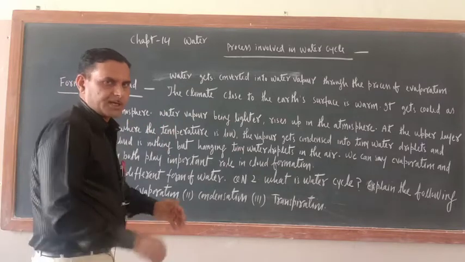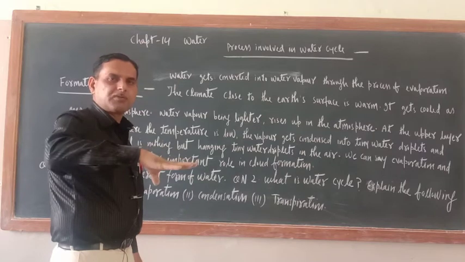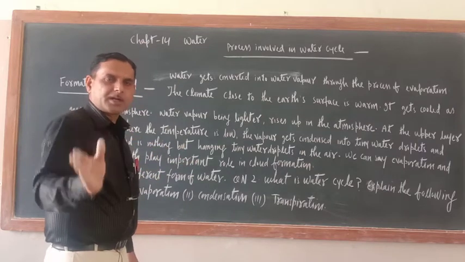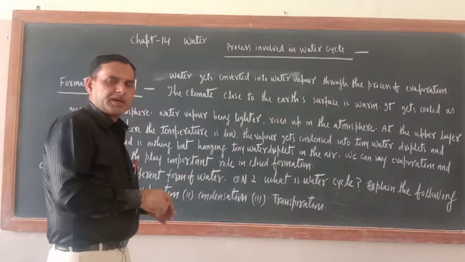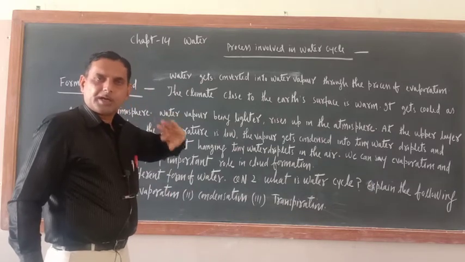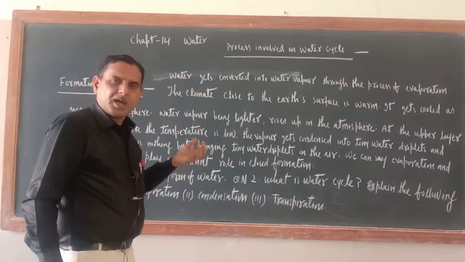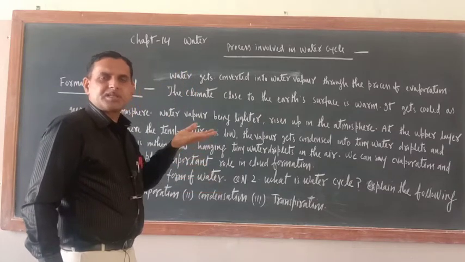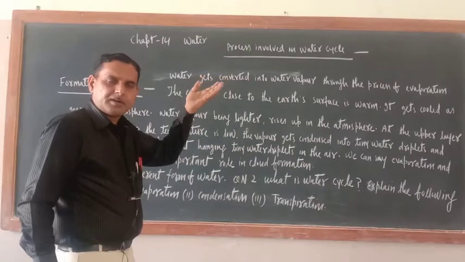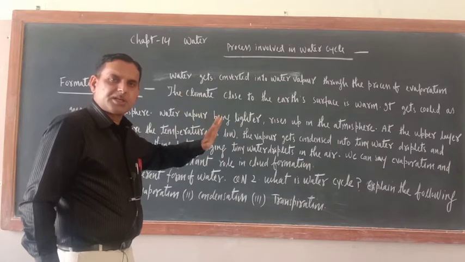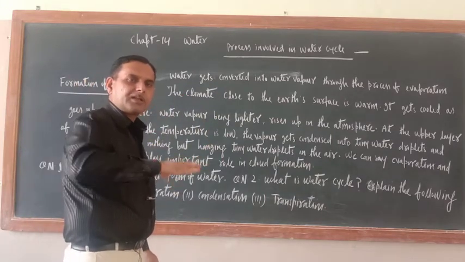Listen here, from the surface of water bodies, under the influence of sun rays, water gets evaporated. So when water gets evaporated, water vapors are present in the air. Near the earth surface temperature is more, but as we go up high, temperature decreases, and water vapor being a lighter particle, it moves up.